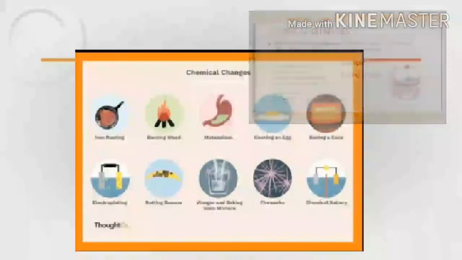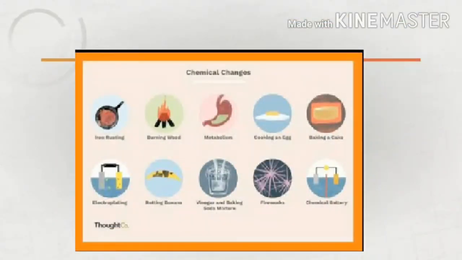Some more examples of chemical changes are souring of milk, formation of curd from milk, cooking of food like rice and chapatis, change in color of cut apple, photosynthesis, digestion of food, neutralization reaction, etc.